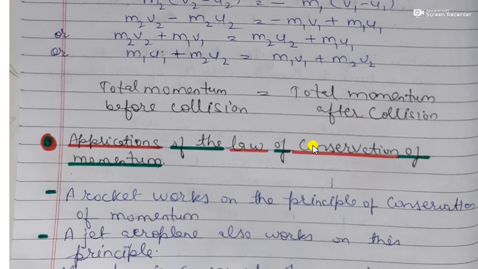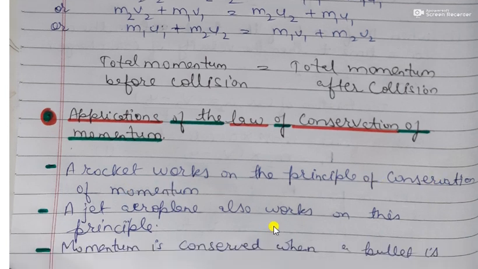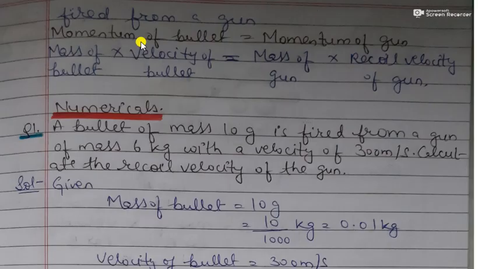Now this law of conservation of momentum is used in case of a rocket. A rocket works on the principle of conservation of momentum. Jet aeroplanes also work on the conservation of momentum, and it is used in case of a bullet fired from a gun. So momentum is conserved when a bullet is fired from a gun.